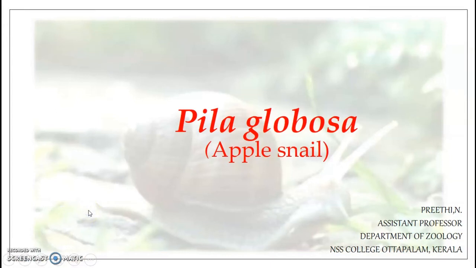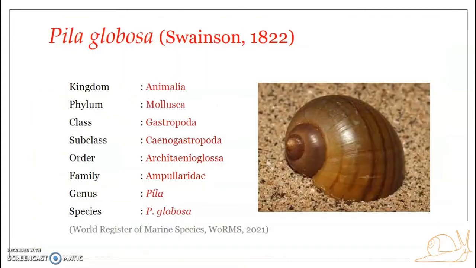Hello, welcome back to the sessions on phylum Mollusca. From this presentation onwards, we'll be looking in detail into the organ systems and the peculiarities of Pila globosa, to study as a type species of phylum Mollusca. Pila globosa is commonly referred to as the apple snail, or more specifically the Indian apple snail.